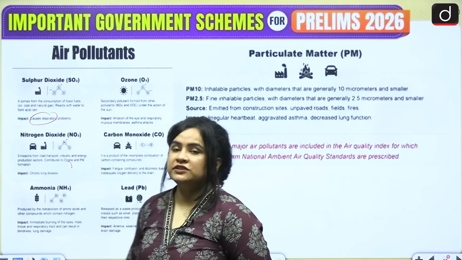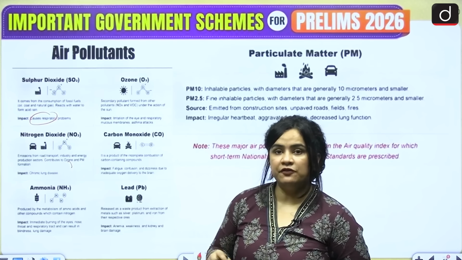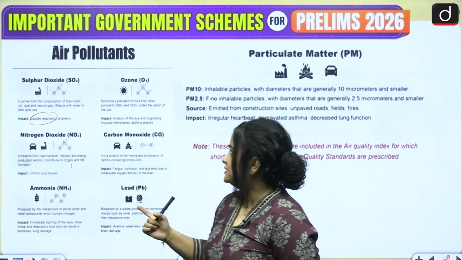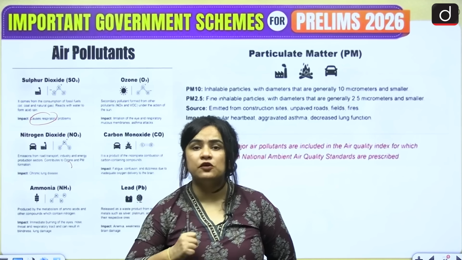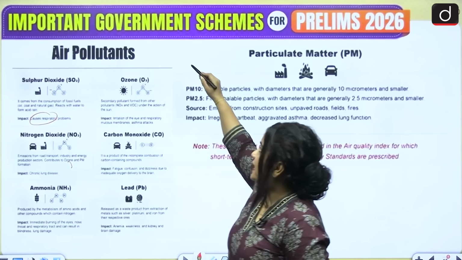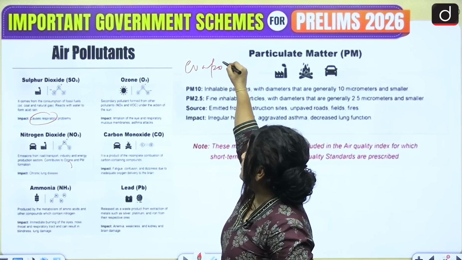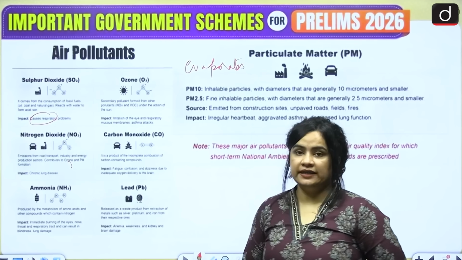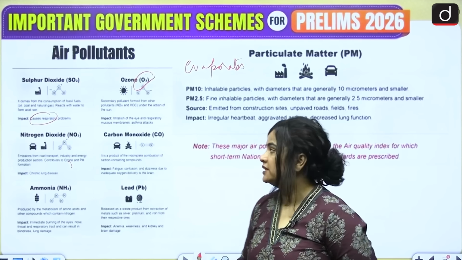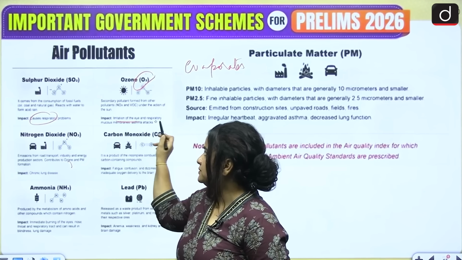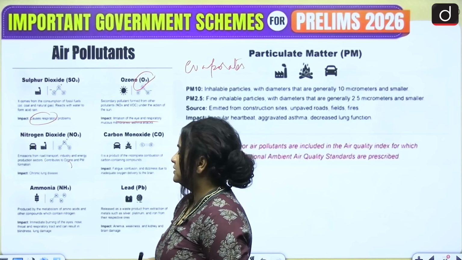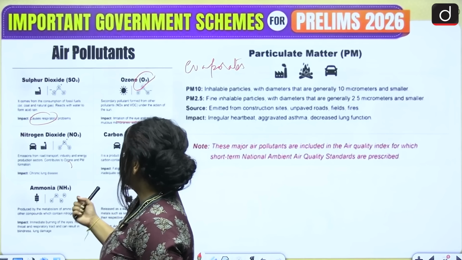Then we have ozone, which is a secondary pollutant, meaning they are formed from volatile organic compounds as well as nitrogen oxides. Students, what are volatile organic compounds? See, volatile means any compound that evaporates quickly, and organic compounds are those that contain carbon. So hence, this is a secondary pollutant. Again, it also causes various problems like irritation of the eye and other respiratory mucous membrane irritations and asthma attacks.